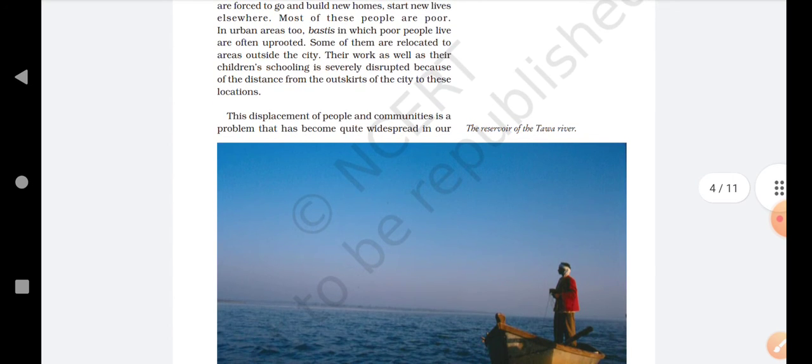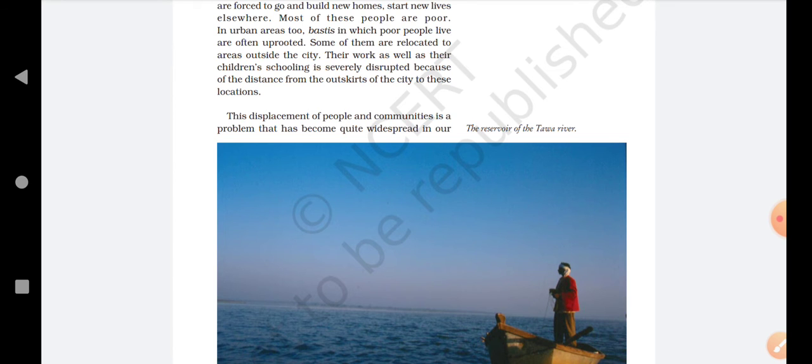Their work as well as their children's schooling is severely disrupted because of the distance from the outskirts of the city to these locations. Because they have to shift to an area that is far away from the city, their work and their children's schooling were also getting disrupted. Disrupted means getting disturbed. They were not able to send their children to school because the school was too far from their area. They were not able to work because the working areas were also very far from the place where they shifted.